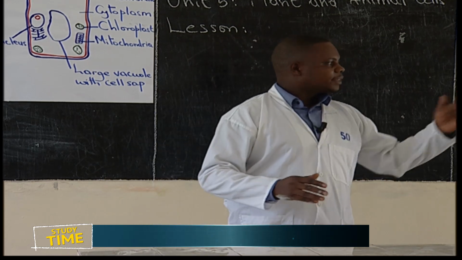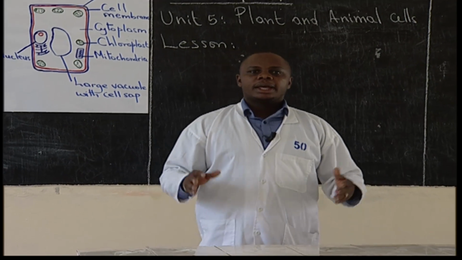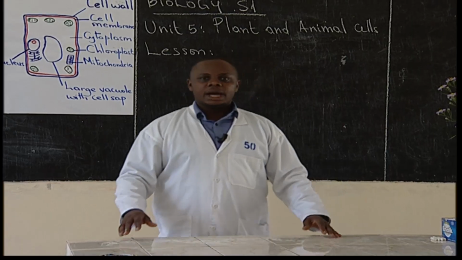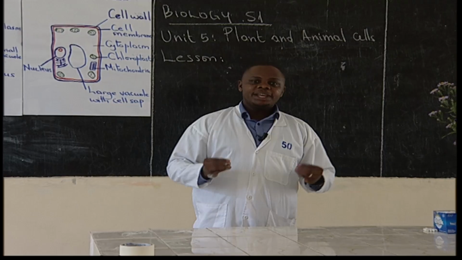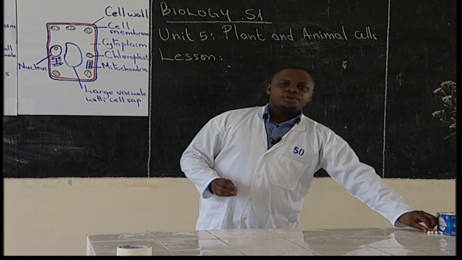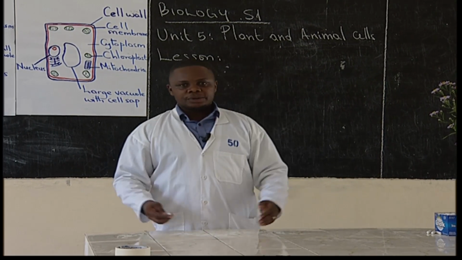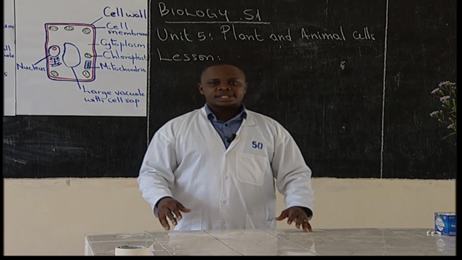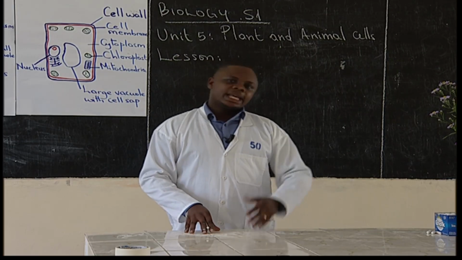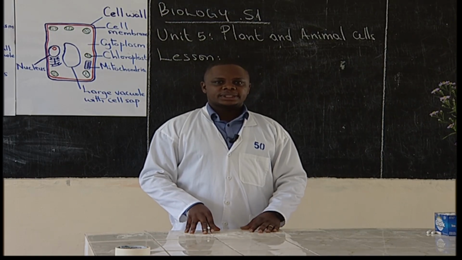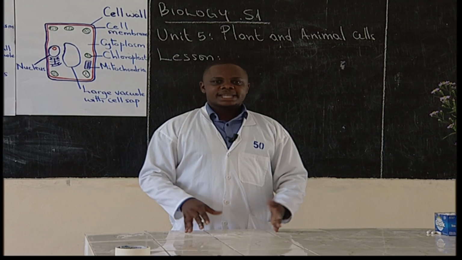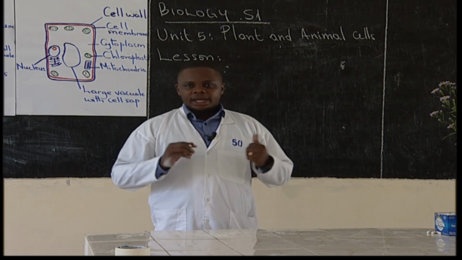Let us think about things we see in our environment, more especially those that are living. Can you give examples of living things we see in our environment? Let it be plants or animals. Example, cows.